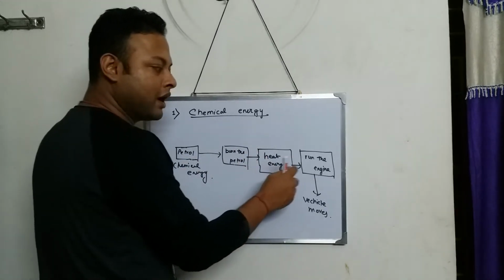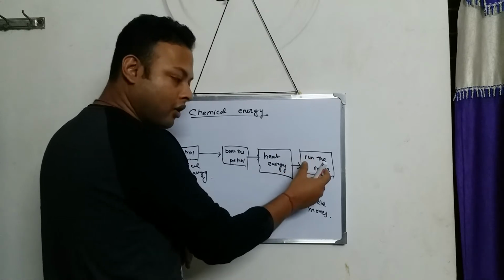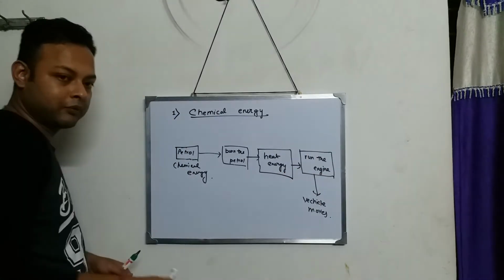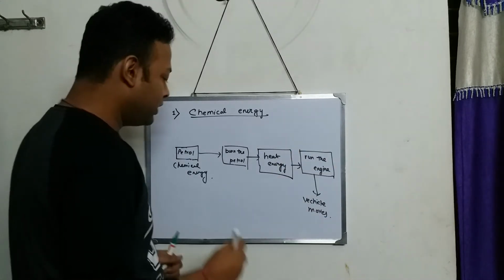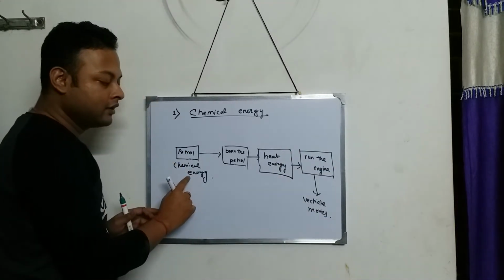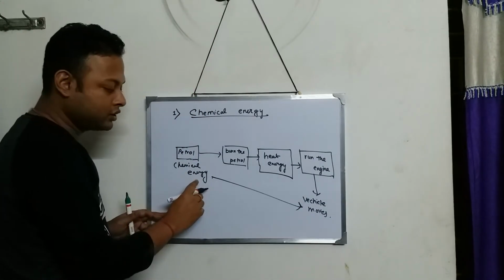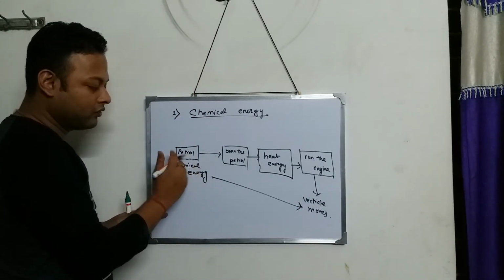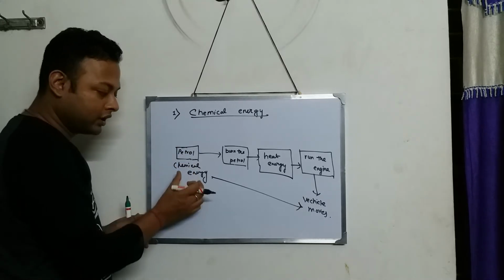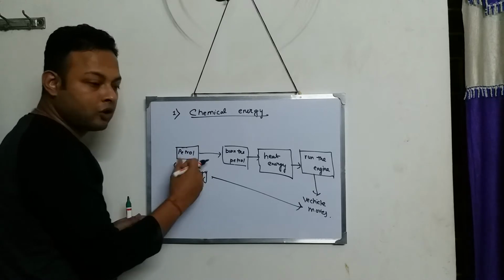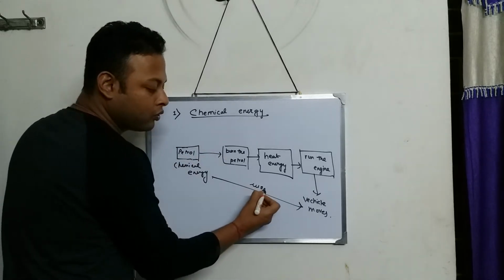That heat energy actually runs the engine of the bike or the vehicle, and as the engine runs, the vehicle goes forward. So I can say the chemical energy is utilized. The chemical energy stored inside the matter. What is the matter over here? The petrol is the matter. So the chemical energy, the energy inside the matter, is used to perform some work.